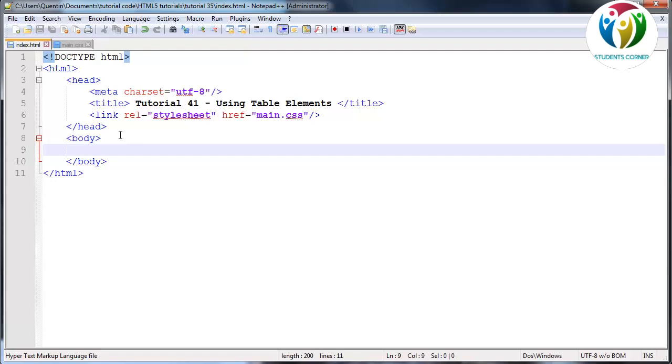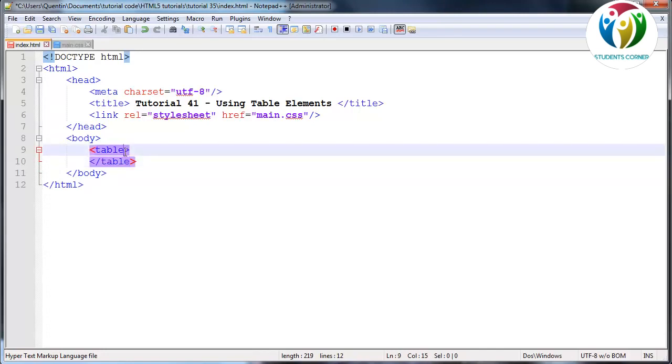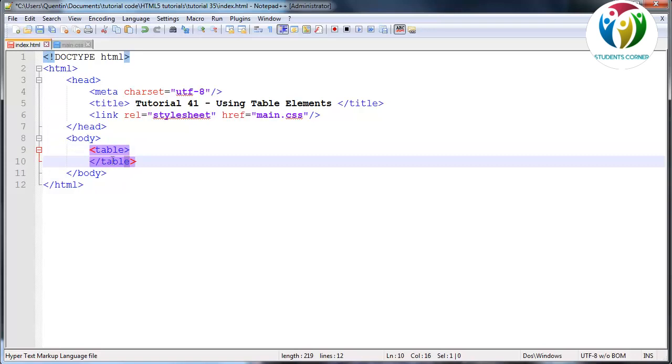So to do that, we're going to open up a new tag, which is called, you guessed it, table. So go ahead and close that off now, and now we have a table tag on our web page. So what do we do with this table now? The first thing we're actually going to want to do is at least give the user some idea of what the information is going to be in this table. So in other words, we want to give our table a caption.